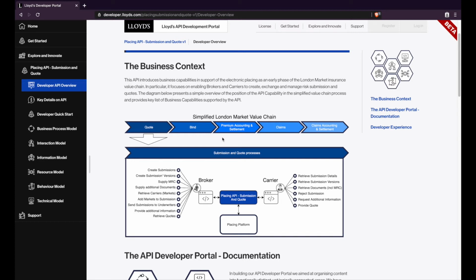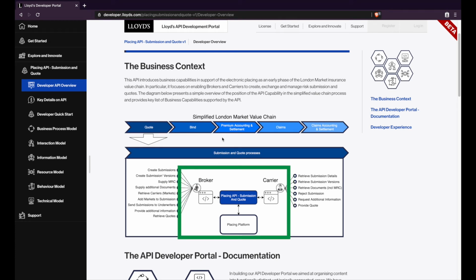So at the top, we have a very simplified value chain, which allows us to position the placing API at the very beginning of the chain, specifically a quotation process. It is important to stress at this point that we are talking here about complex risk contract placements, where in reality, this would be primarily the documents with a handful of associated structured data points supporting both the smooth placing process as well as the key characteristics of risk. The position on the placing segment of the value chain means that we do have brokers and carriers benefiting from the delivered capabilities of the API.